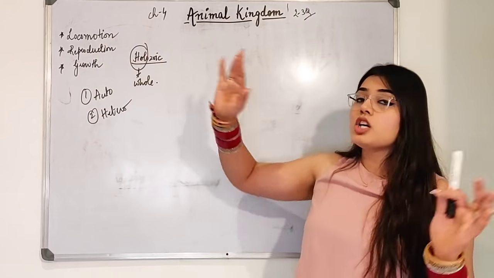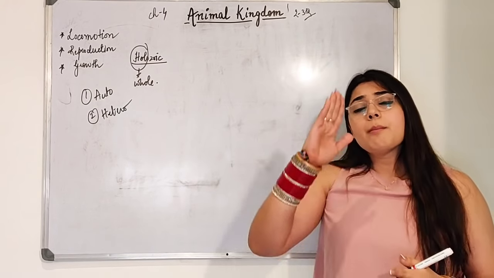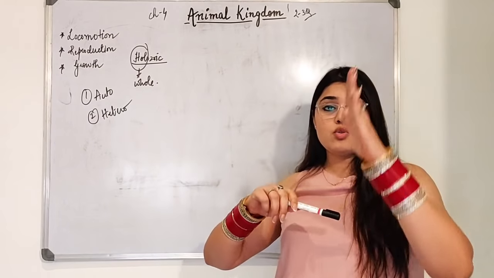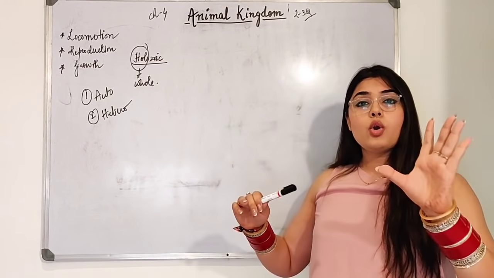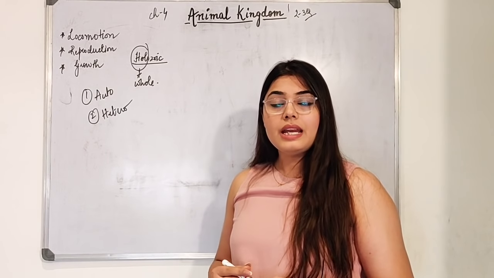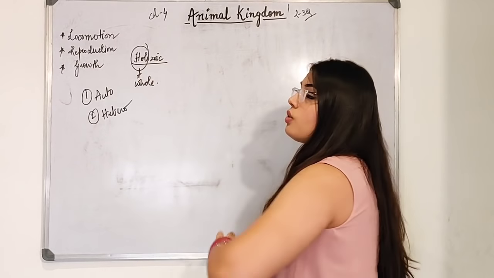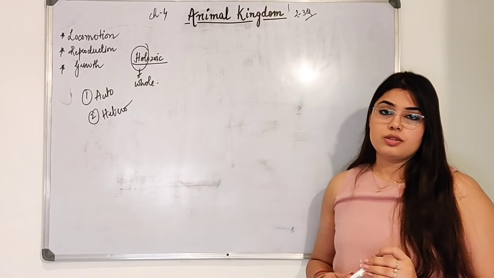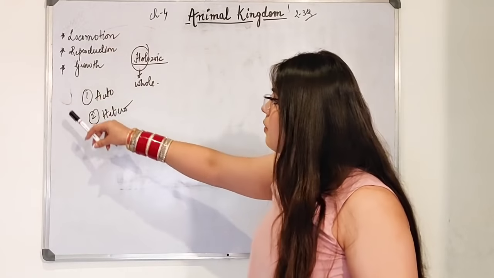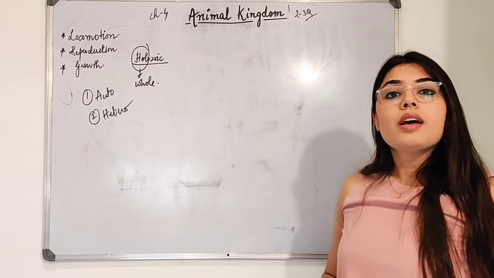In biology, it is very easy to define a term by breaking it into two parts. Holozoic is broken into holo and zoic. Holo means complete or whole food. So when the complete food is eaten by the organism, it is called holozoic mode of nutrition. So these are certain common features which are shown by animals.